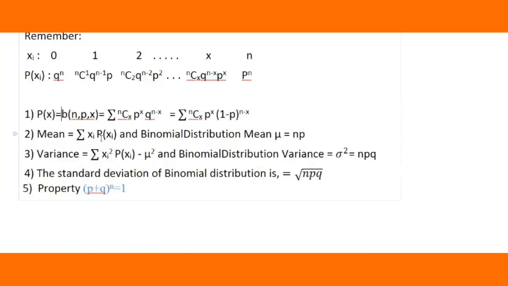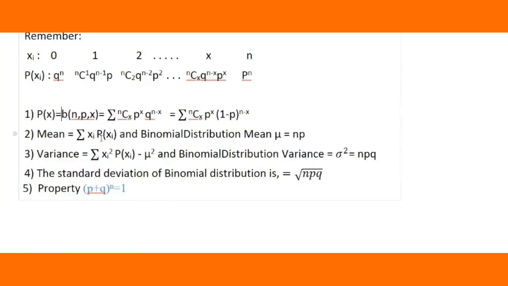And then for the binomial distribution, the variance sigma square is equal to npq. Again, n is the number of trials, p is the probability of success, please remember, and q is the probability of failure, the other part. Then we are going to derive this one: the standard deviation of the binomial distribution is equal to square root of npq, a very simple property.